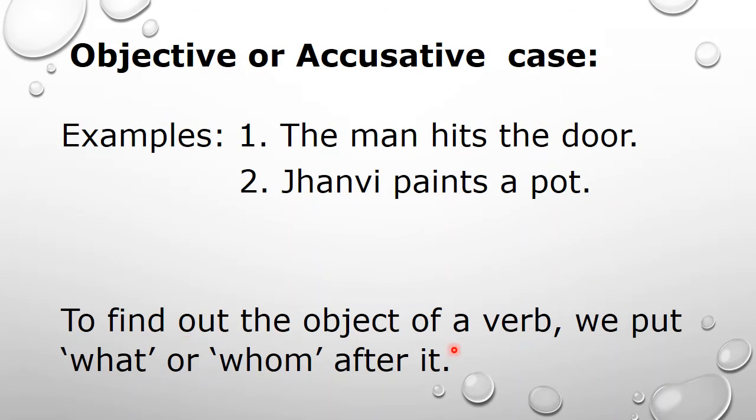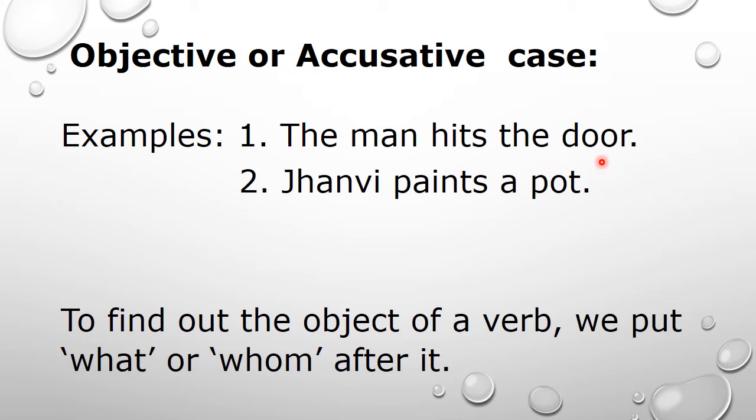To find out the object of a verb, we put what or whom after it. For example, the man hits the door. The question arises, the man hits what? The answer comes, the door.